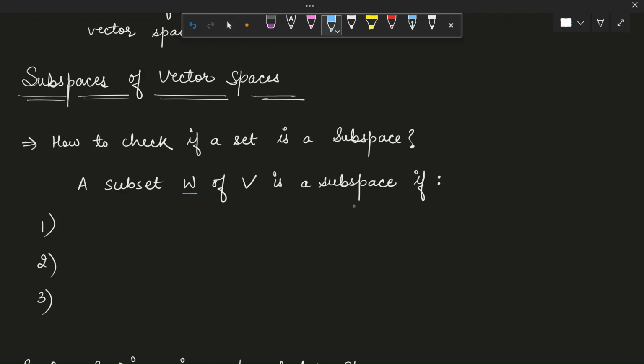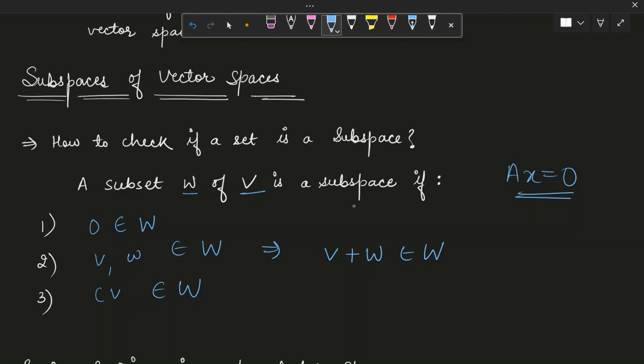A subset W of V is a subspace if it contains the zero vector, it is closed under addition, that means V and W belong to W, and this implies V plus W belongs to W, and it is closed under scalar multiplication, that is CV belongs to W for any scalar C. An example is the null space. The null space, or you can say kernel, of a matrix A is the set of all the solutions to AX equals 0. It forms a subspace.